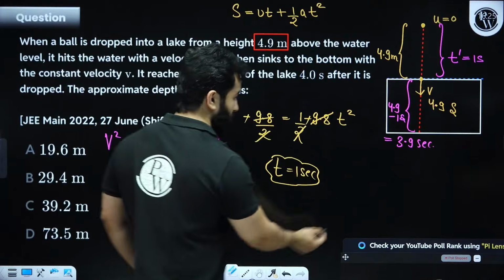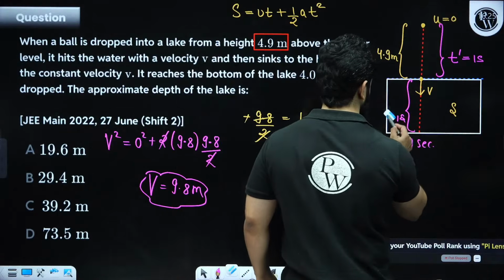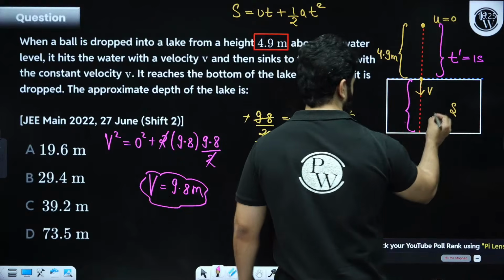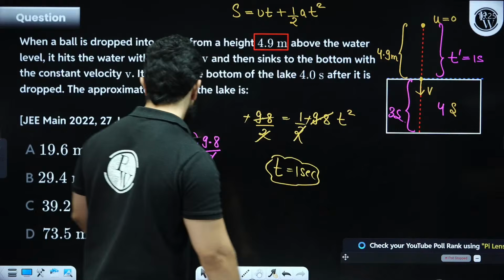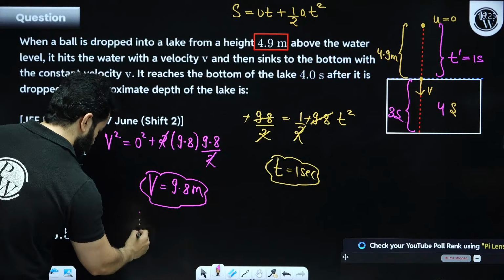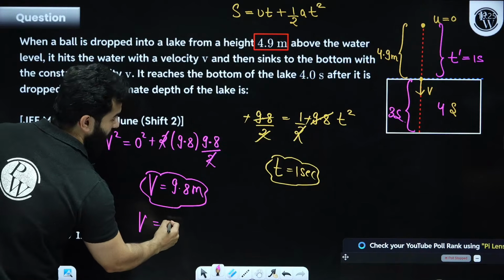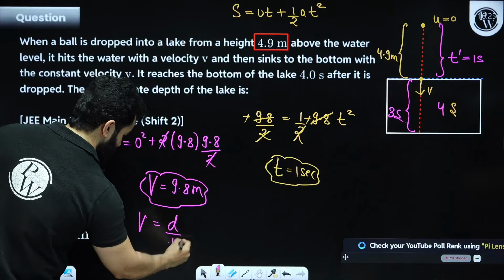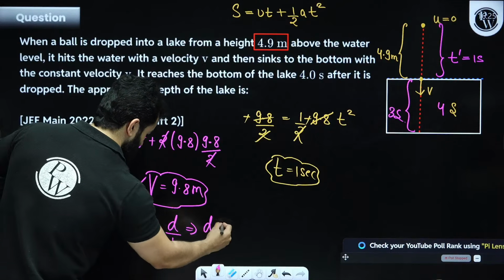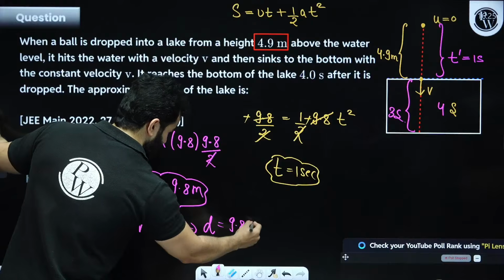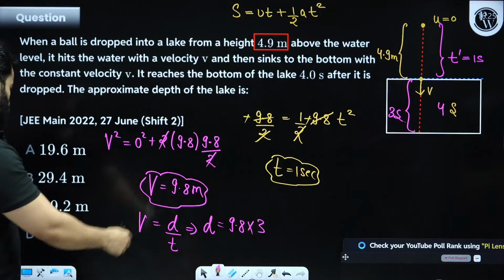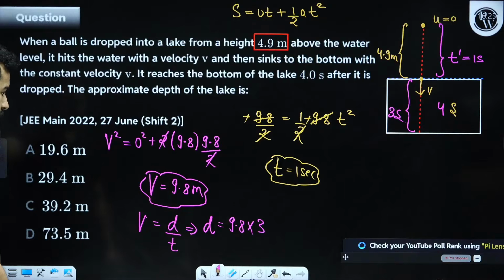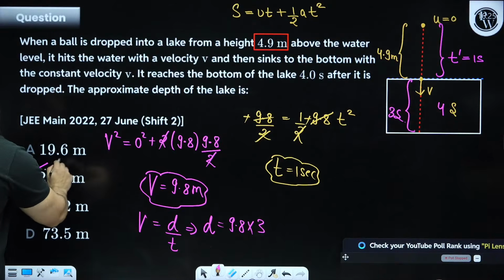Sorry, I don't know why I have written 4.9. This is 4 seconds. So this is going to be 3 seconds. So simple now, my dear friends, v is equal to distance upon time. So distance will be 9.8 times 3. So the last digit will be 4. So 29.4 is the correct answer.